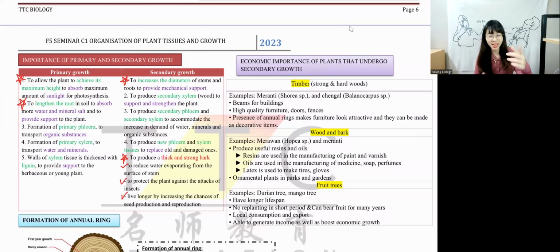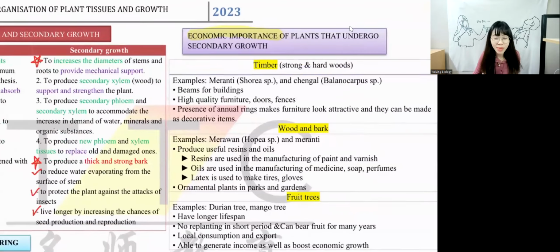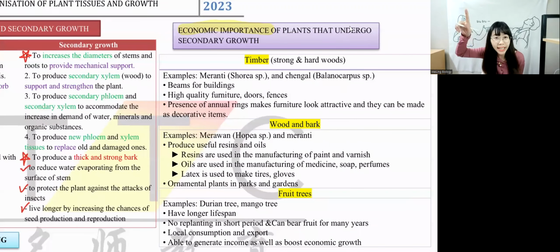Okay, humans and plants is always money, guys. Money, okay, economic importance. What is the importance of plants towards humans? Number one, we can sell the wood as timber. Timber means we can make tiang, furniture, table, chair, door. Those are made from timber. They are very strong. They don't really collapse.